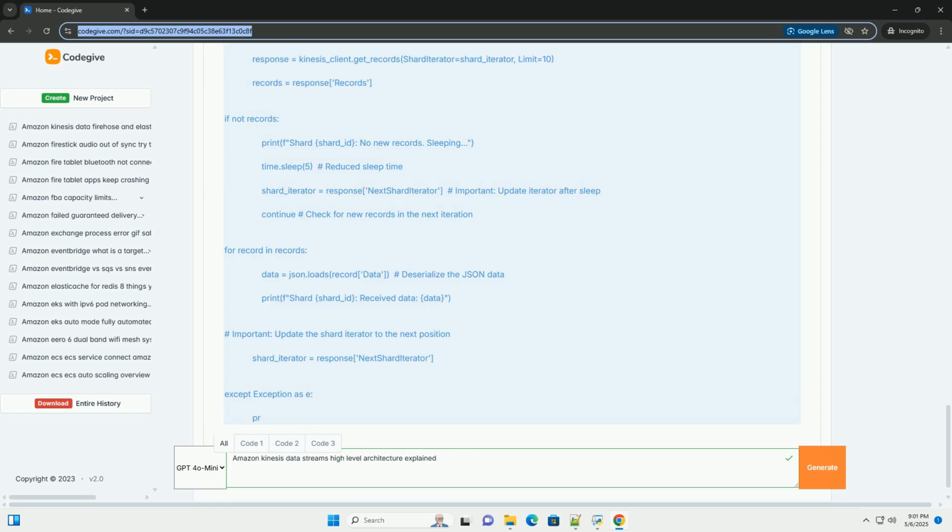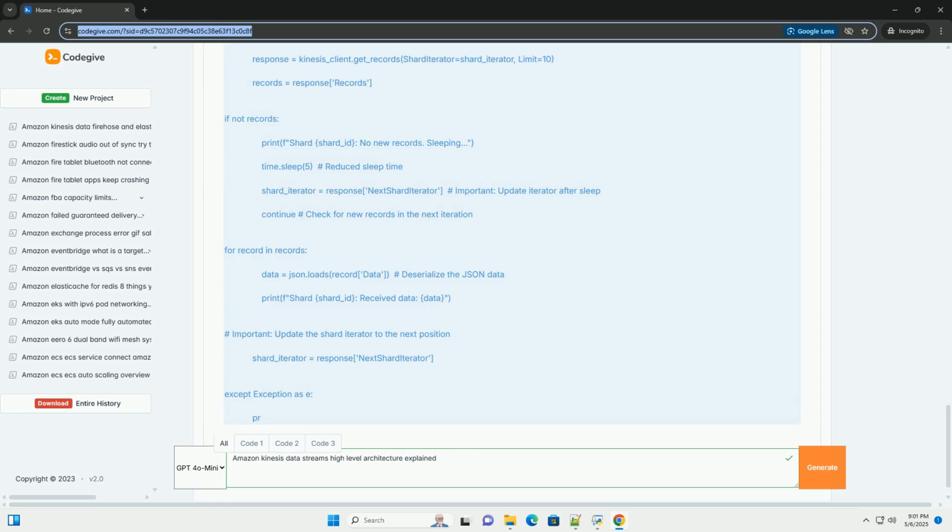It serializes the data to JSON using json.dumps. Kinesis Data Streams expects data as bytes. It calls kinesis_client.put_record to send the data to the Kinesis data stream. StreamName specifies the name of the Kinesis data stream. Data is the data to send, as bytes.